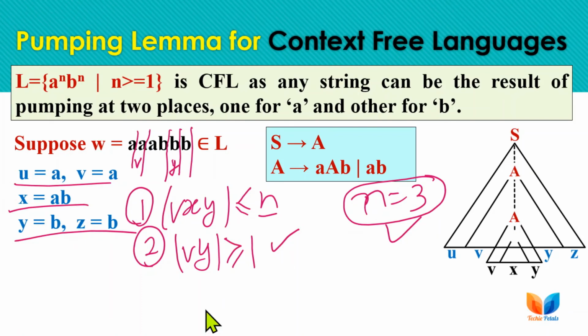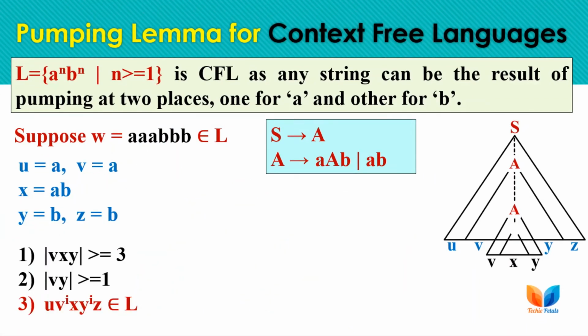So let's check the third condition: if we iterate the V and Y parts any number of times, the resulting string must belong to the language. As we have already checked the first two conditions, now we have to check whether the iterative part can be iterated any number of times and the string still belongs to the language or not. If the condition is satisfied, then the language is context free, otherwise the language is not context free.